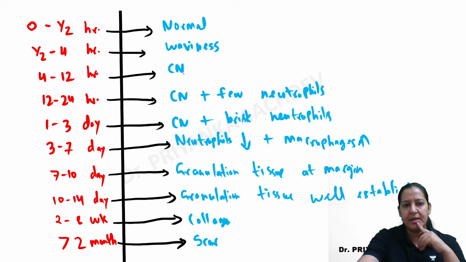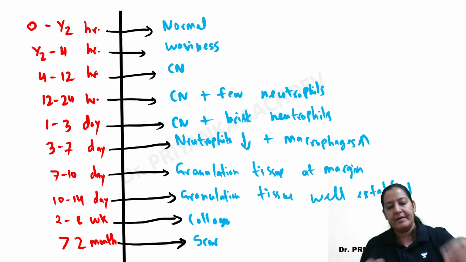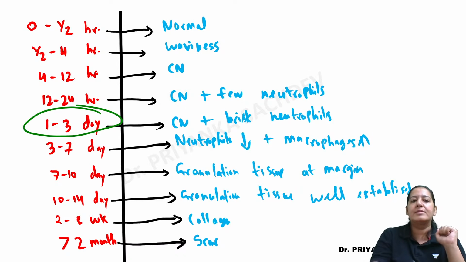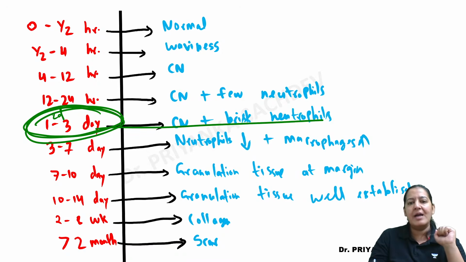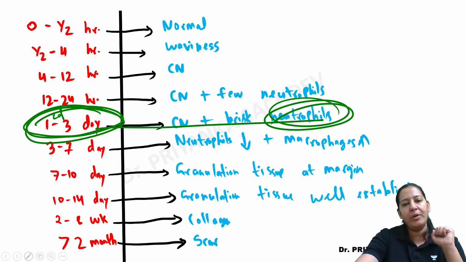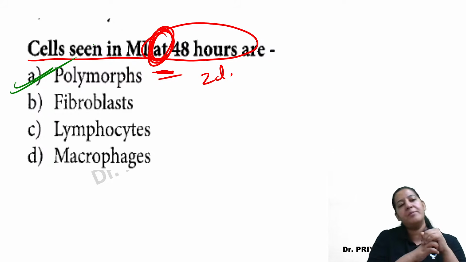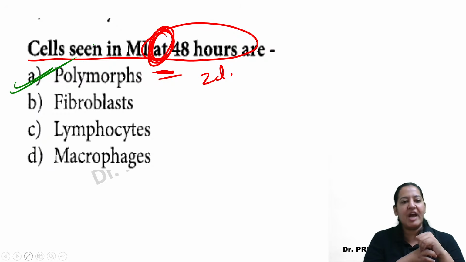You want to see the table? This is the table. See 48 hours कहाँ पर है? Where is the 48 hours? 48 hours means 2 days. So 2 days is falling in this zone. That is, 2 days 1 to 3 day के बीच में आएगा. At 48 hours, only neutrophils are there. Brisk neutrophils are there. So this time, go with A. Polymorphs means neutrophil. You may be knowing that. Yes, Sophie, absolutely right. So Kishore, this time the answer will be neutrophil.